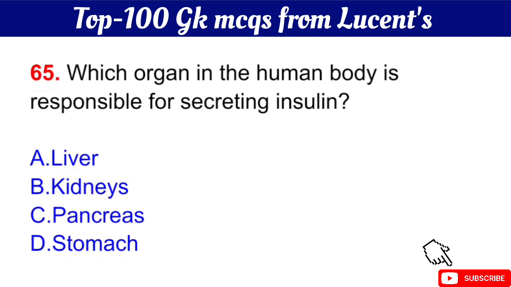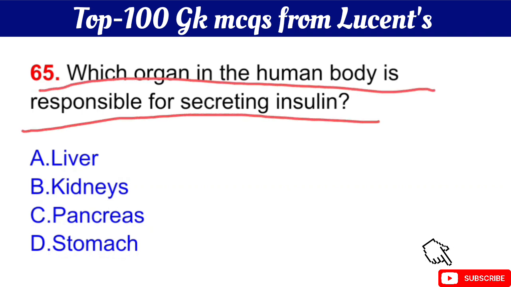Question number 65 is, which organ in the human body is responsible for secreting insulin? Your question is, which organ in the human body is responsible for secreting insulin? The right answer is option C, pancreas.